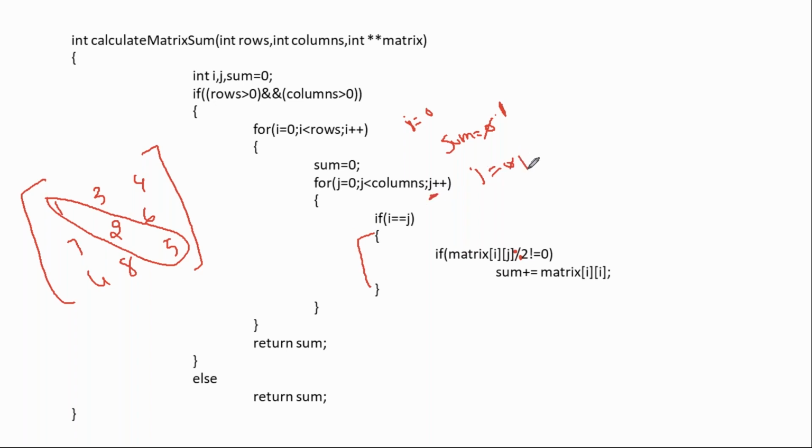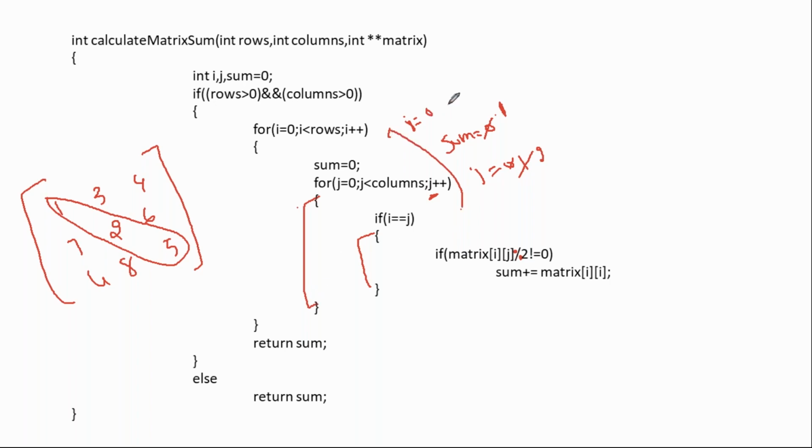J value becomes 1 right now. Of course, we can write 0 equal to 1, condition false, nothing happens. Then j plus plus, j value becomes 2. Then 0 equal to condition false, nothing is going to happen. Then the total body gets completed. Then control comes back to what right now?